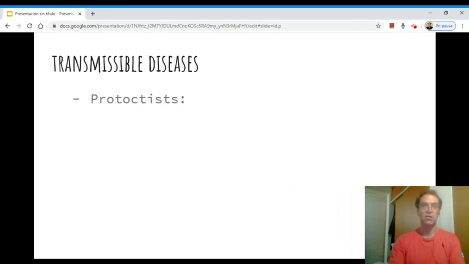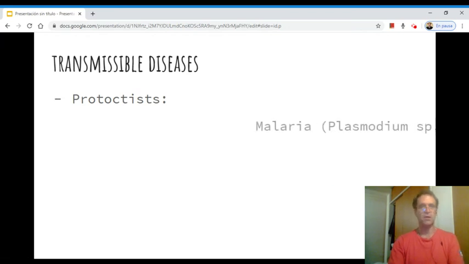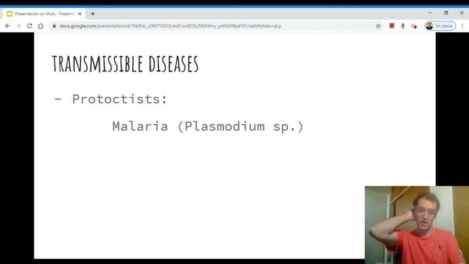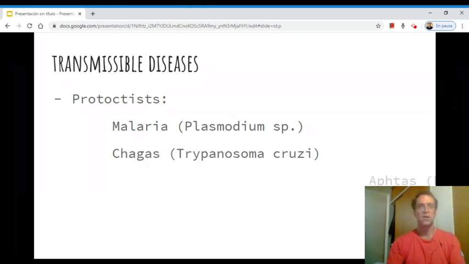Finally, another kingdom is protists, other unicellular organisms that are also another group among which we can find pathogens. Malaria is the very typical disease, one of the diseases that is mentioned in the book and in the IGCSE exam, and it's caused by a microorganism called Plasmodium that affects our red blood cells. It's a parasite of our red blood cells.